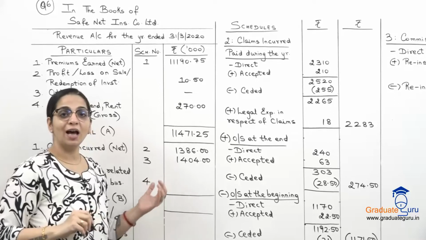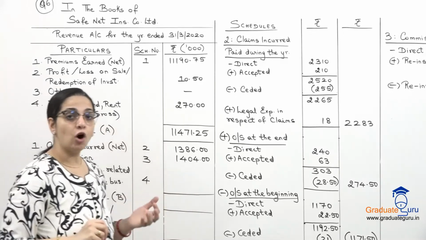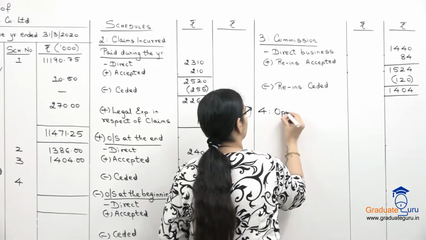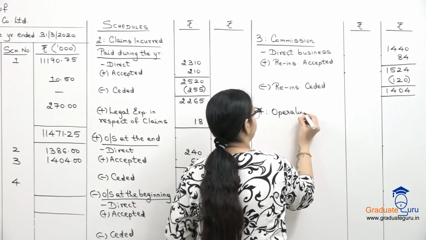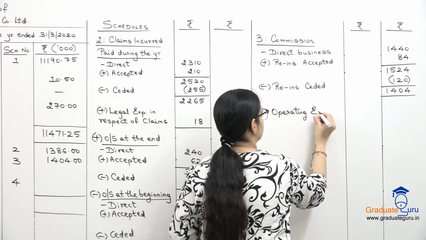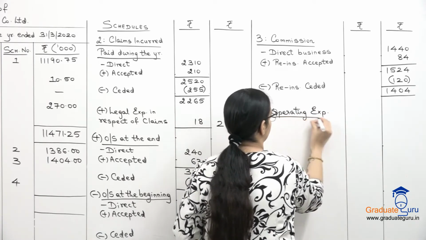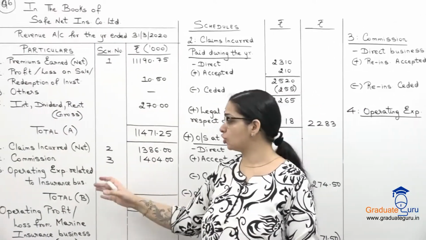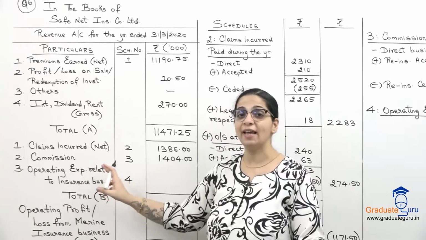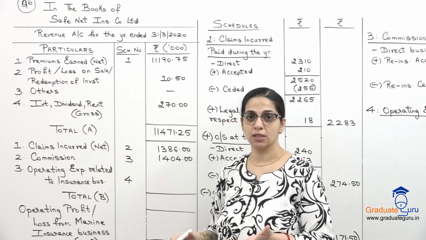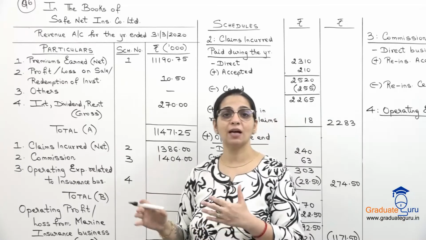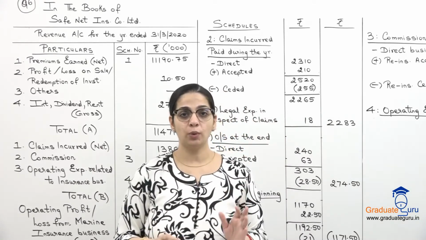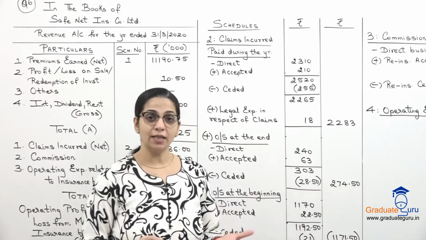And now we have our last schedule, schedule 4, for operating expenses. And here, if you see in the format itself, it mentions operating expenses related to insurance business. So for whichever insurance business we are preparing the revenue account, only the expenses related to that we will take. So let us see our list. What is given?